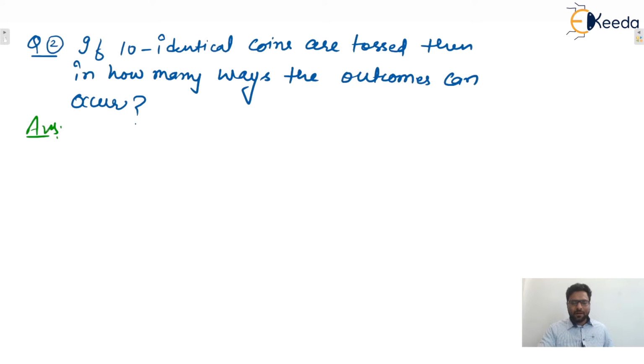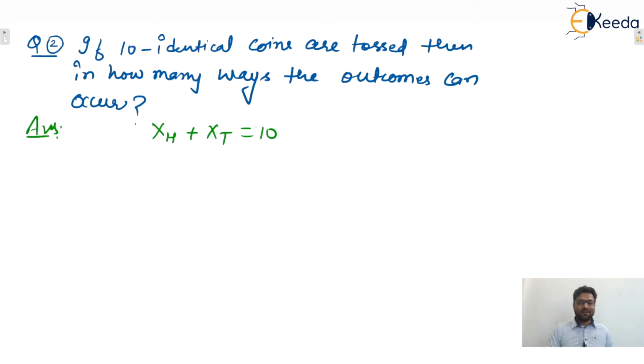Yes, can we say that 10 identical coins are tossed simultaneously? That is the meaning, isn't it? Then in how many ways can outcomes occur? So there may be 0 heads and all 10 tails, or 1 head and 9 tails, or 2 heads and 8 tails, and so on. But ultimately, the number of heads plus the number of tails will be 10 only. Yes or no?